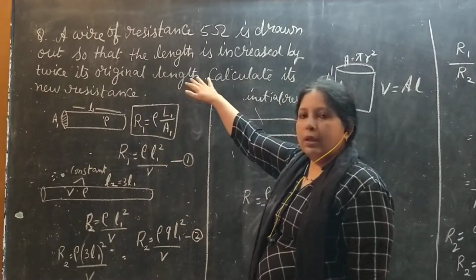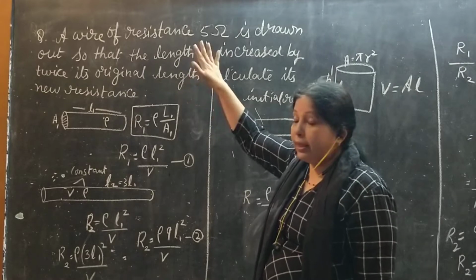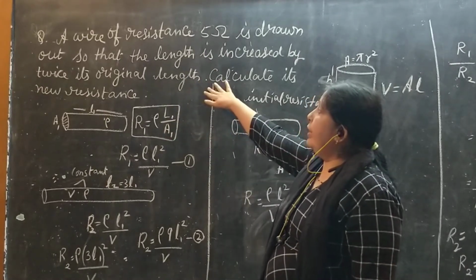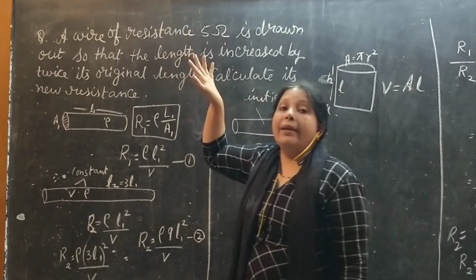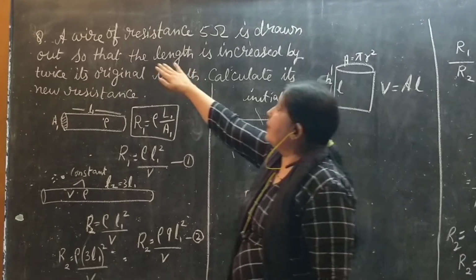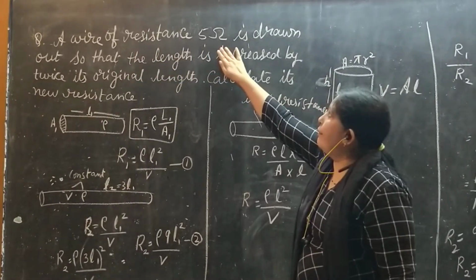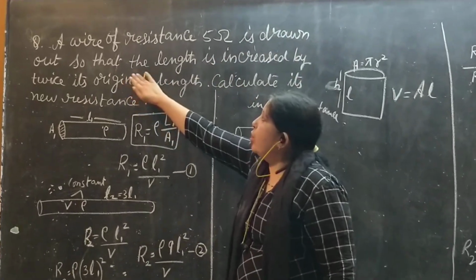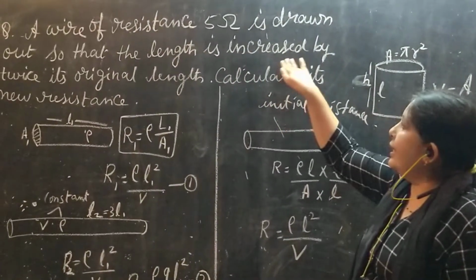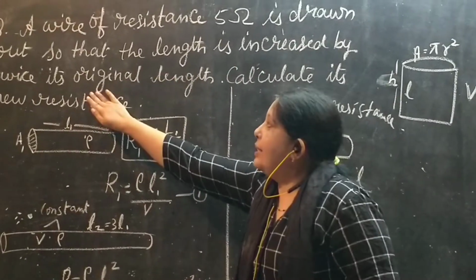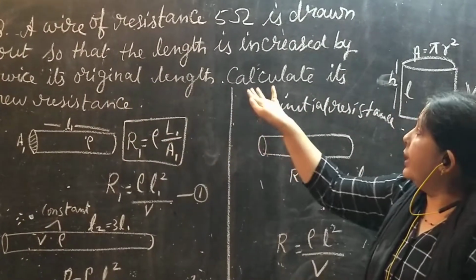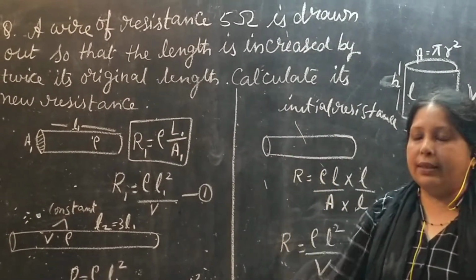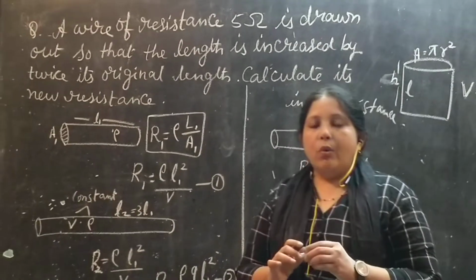So next we are going to solve another problem. Okay, we are going to evaluate another problem. We are going to solve it. Here is the problem. Read the problem carefully. A wire of resistance 5 ohm is drawn out so that the length is increased by twice its original length. Calculate its new resistance.